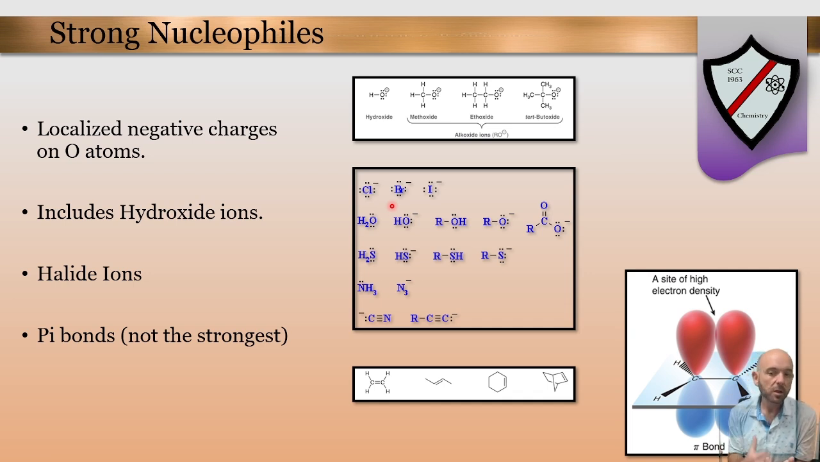And finally, kind of on the lower end of the scale, pi bonds themselves, we have those electrons kind of sticking up above and below the plane of the molecule. So those are electrons.